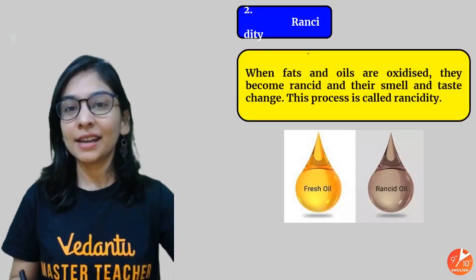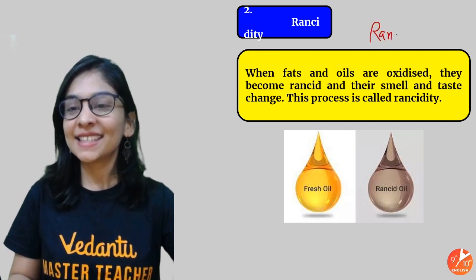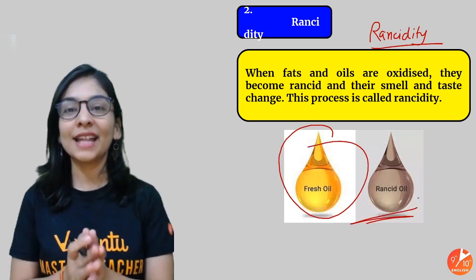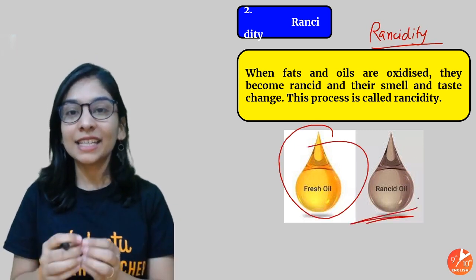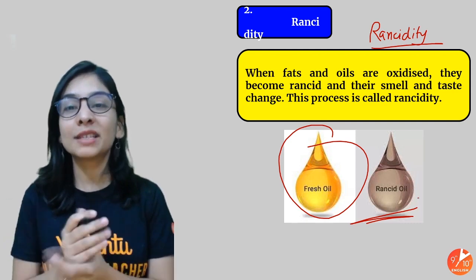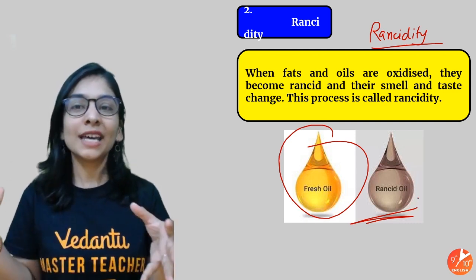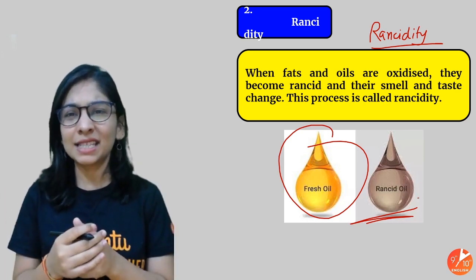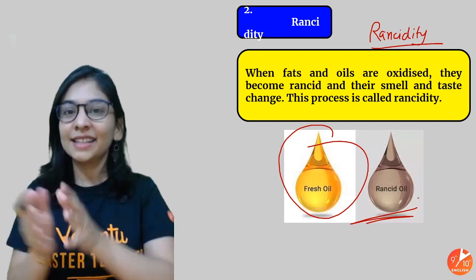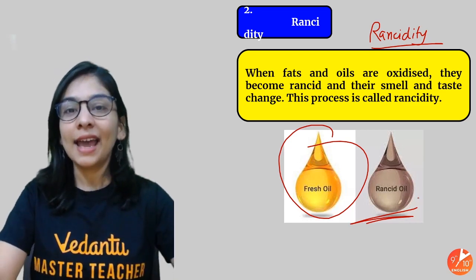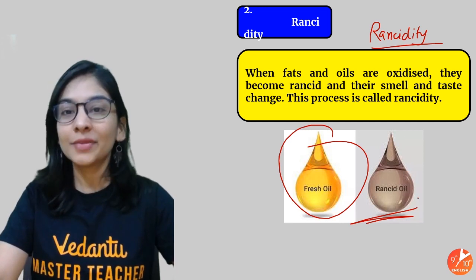So let's talk about rancidity. What exactly is rancidity, students? Look at your fresh oil, and that's your rancid oil. Your fats and oils are getting oxidized due to oxygen present in the atmosphere, and will give you a foul smell and bad taste if you use the same. It happens so many times that when you taste your favorite food after some time, it tastes bad. The reason is generally this, not that it was made bad, because the oil used was getting oxidized and converted to this rancid form that's giving foul smell and bad taste. This process is called rancidity.